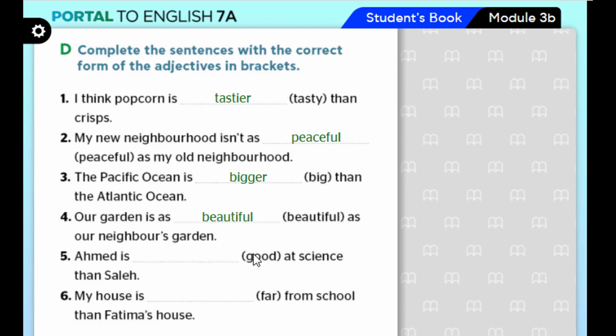Ahmed is, adjective, good at science than Saleh. So Ahmed is good. Saleh is trying better, but Ahmed is good. So what do we say? Ahmed is good at science, or gooder at science, or better at science. Very good. My house is, adjective, far from school than Fatima's house. Far becomes further or farther. Further or farther. Excellent. Well done.